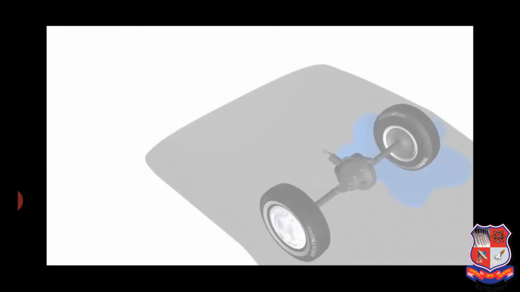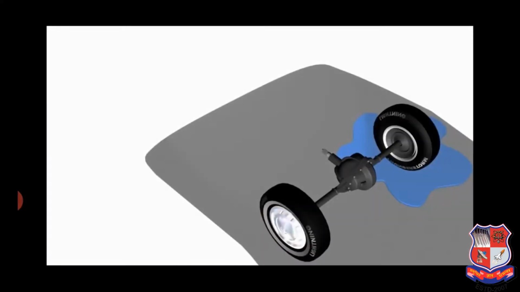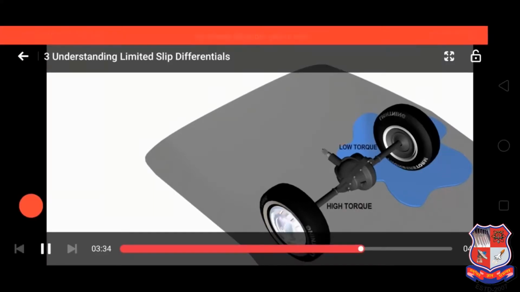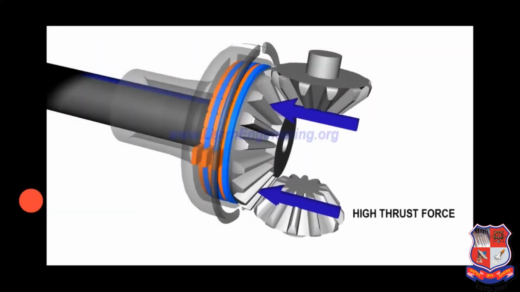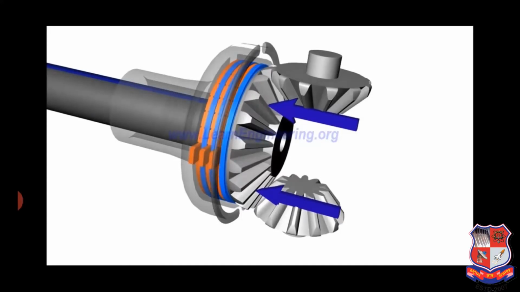Now back to the initial problem. Since one wheel is on a high traction surface, the torque transmitted to it will be higher. So the thrust force developed due to the bevel gear separation action will also be high at that side. Thus, the clutch pack at the high traction wheel side will be pressed firmly and the clutch pack will be locked.